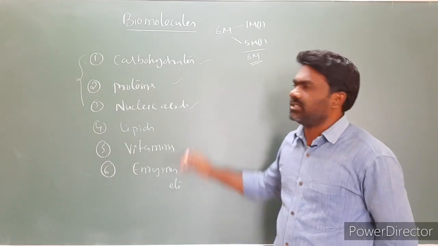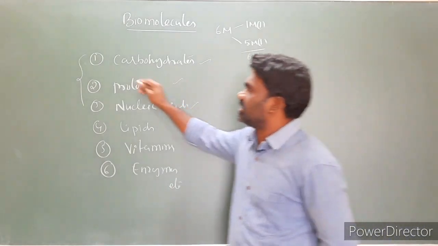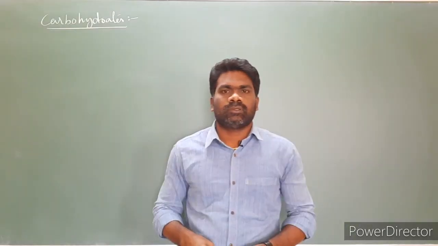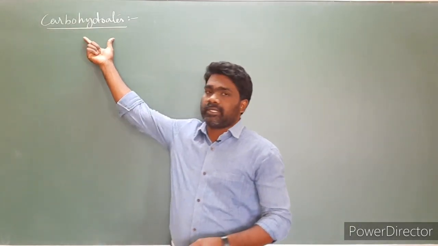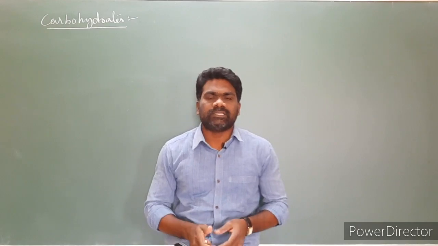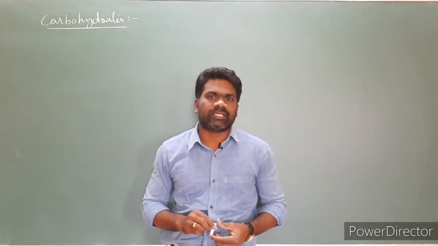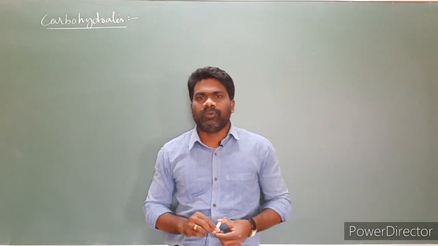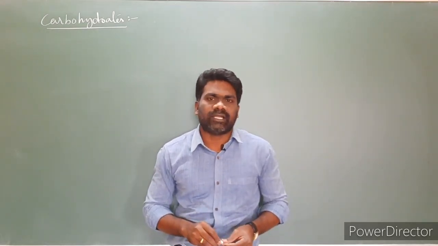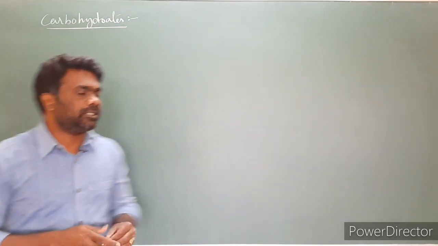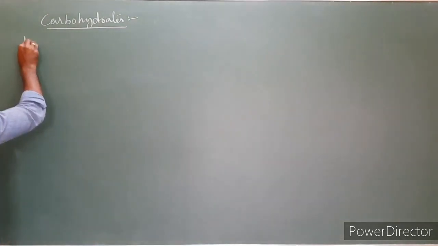Now let us discuss one by one in detail. First we will discuss carbohydrates. Carbohydrates are defined as the optically active polyhydroxy aldehydes or ketones, or the compounds which produce such units on hydrolysis. First, let us write the definition of carbohydrates.